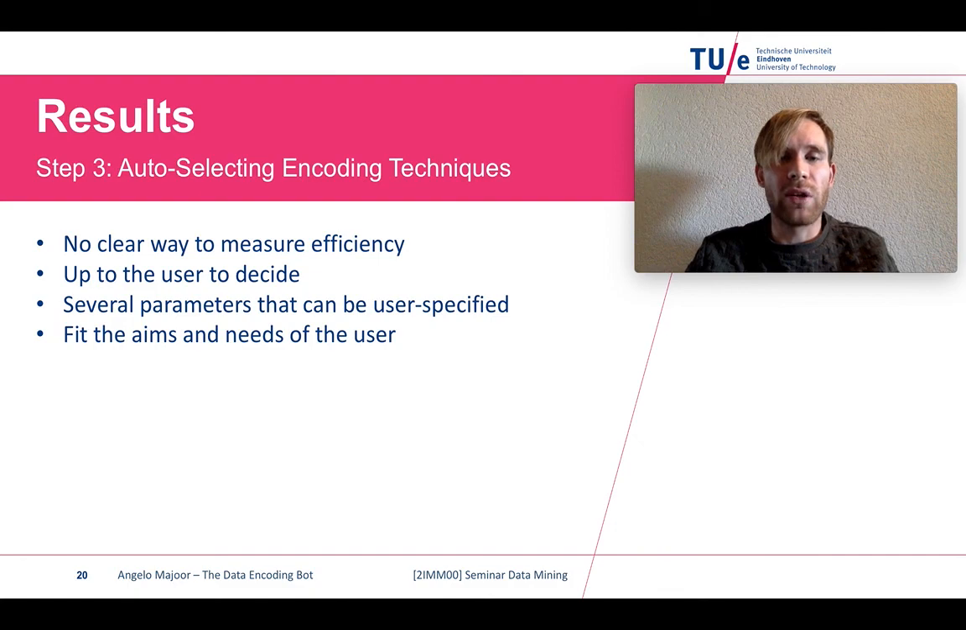Finally, we have the auto-selecting encoding technique step, and there's no clear way to measure efficiency. It's up to the user to decide what's an optimal encoding. We have several parameters that can be user specified, such that the encoding can fit the aims and needs of the user, such as the order column, the number of wanted encoded features, and whether or not we should factorize remaining features.